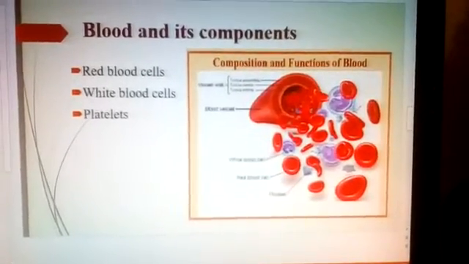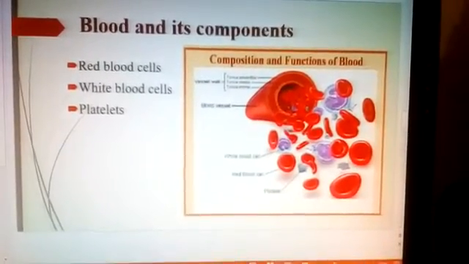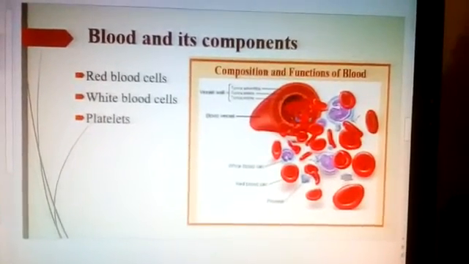Next we have blood vessels and the heart. This we will continue in the next class.